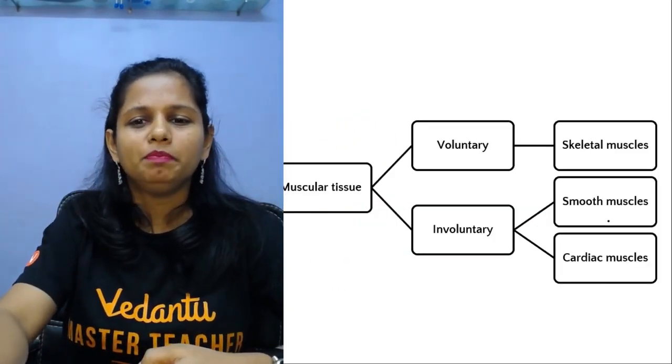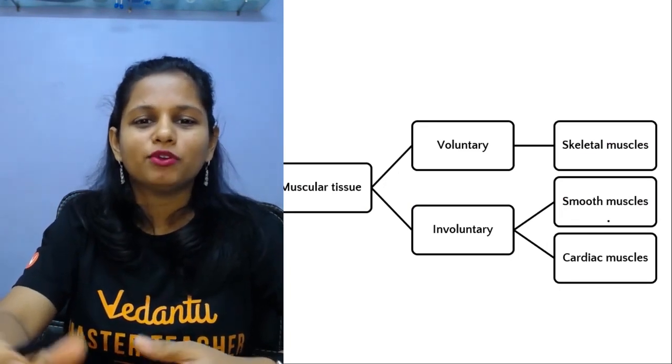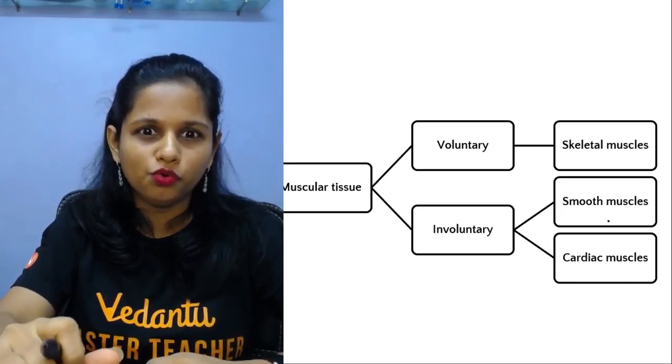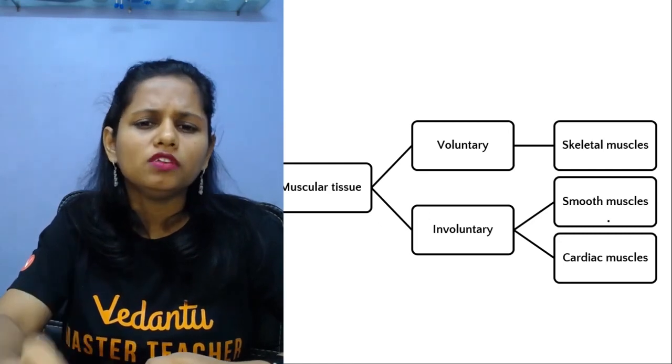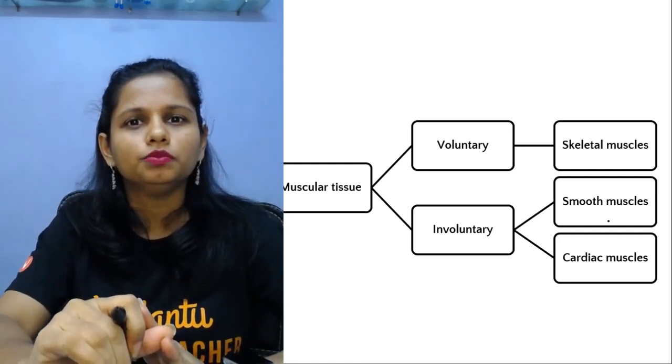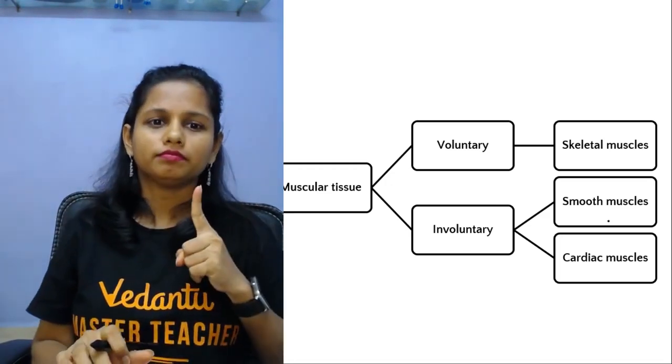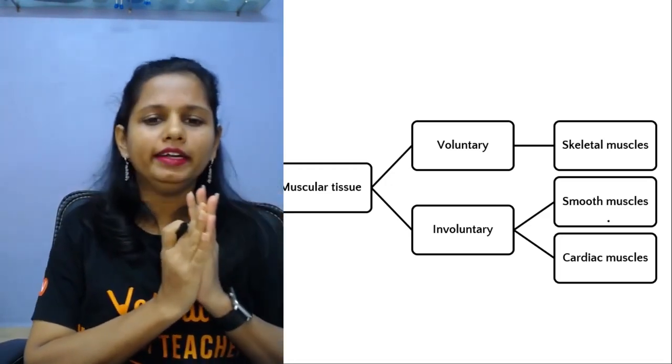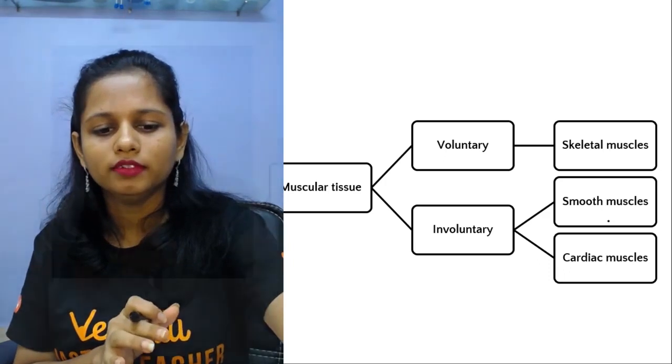Okay. So people, now you all relax because we are going to study this muscular tissue over here. Okay. So people, muscular tissue is of 2 types. One, it is voluntary. Okay. One, it is voluntary.